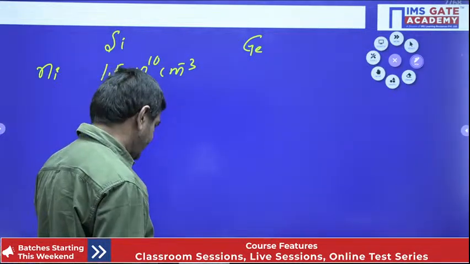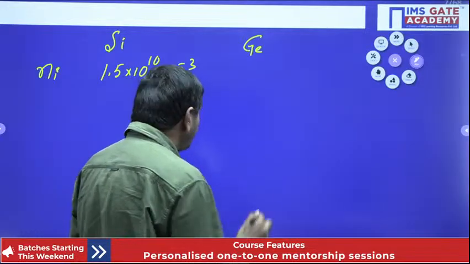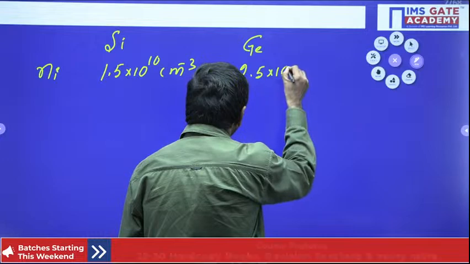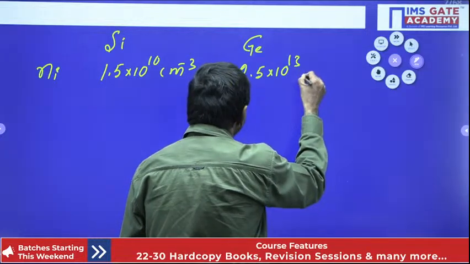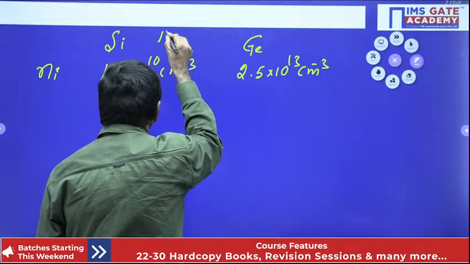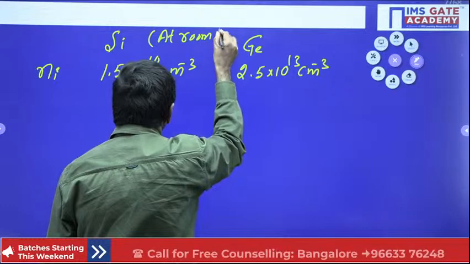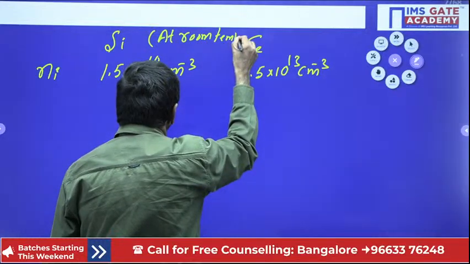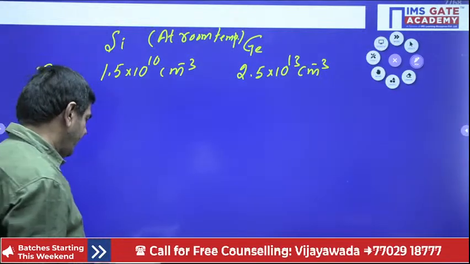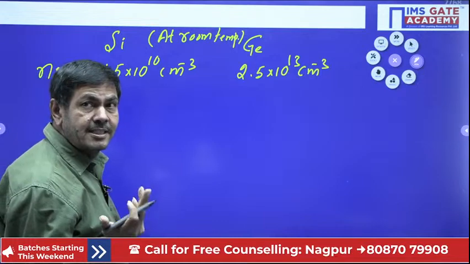For germanium, you can have 2.5 into 10 power 13 per cm cube. These are all at room temperature. These values you have to remember. But when the temperature changes, all these parameters also change.